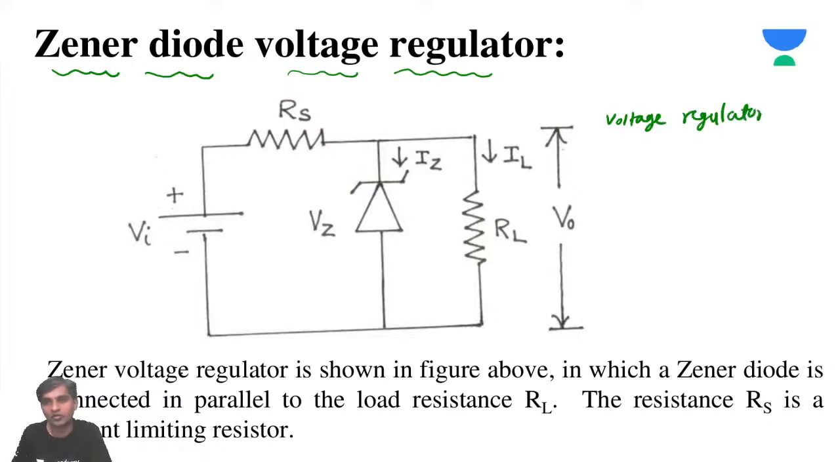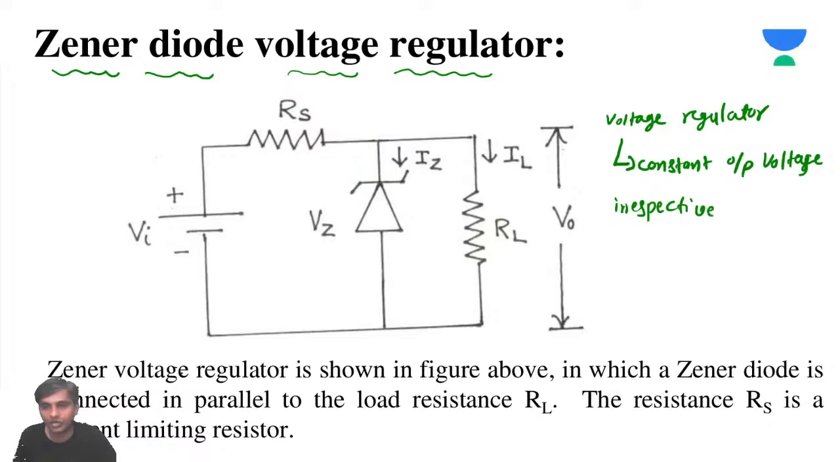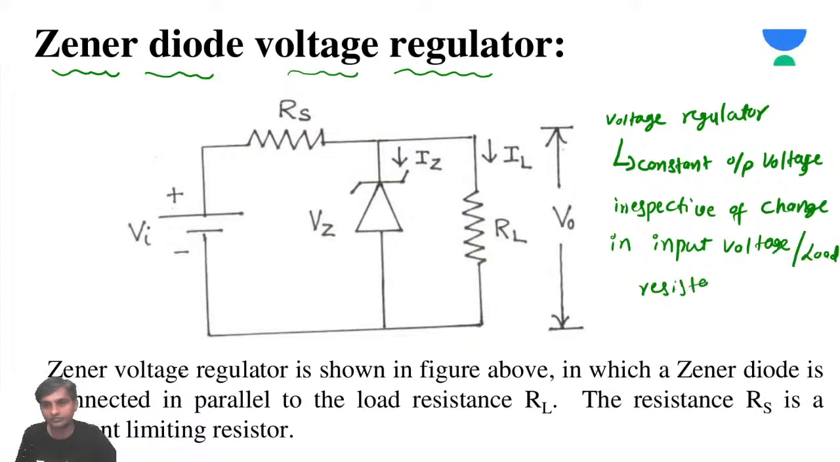A voltage regulator will give constant output voltage irrespective of change in input voltage or load resistance. Remember this point. This is a very important point.